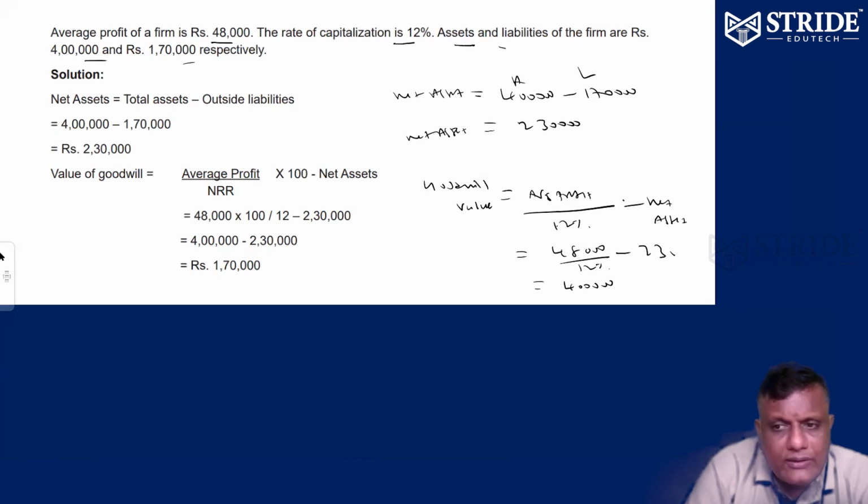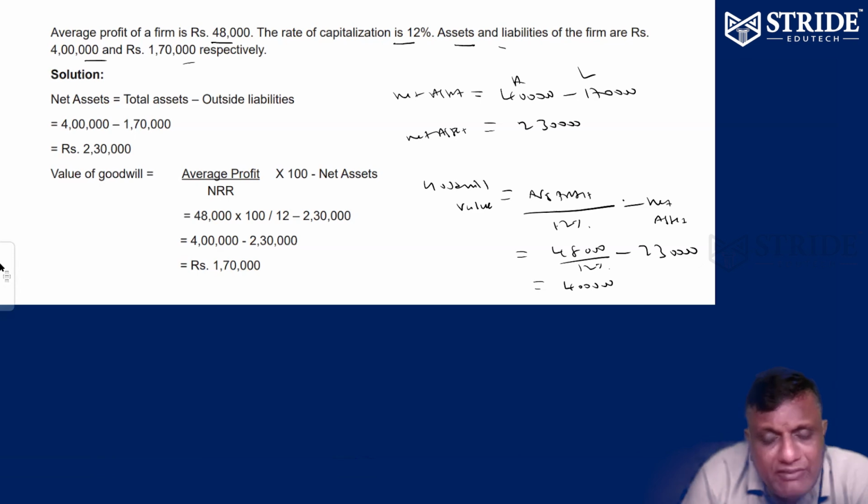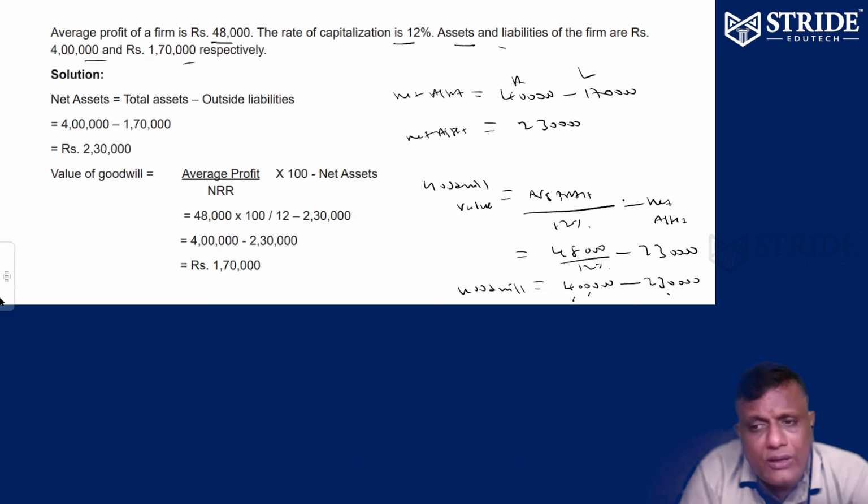Your net asset is 2,30,000. As per profit valuation, your value is 4 lakhs, but your asset is only 2,30,000. I have to pay extra to purchase you. That is called goodwill. Extra you have to pay, 1,70,000.